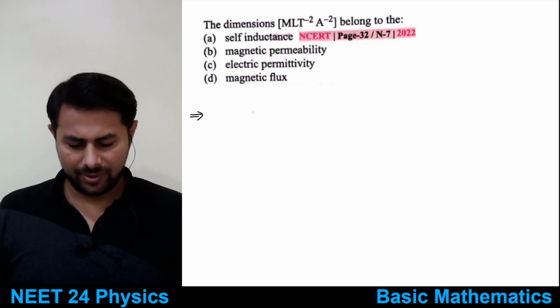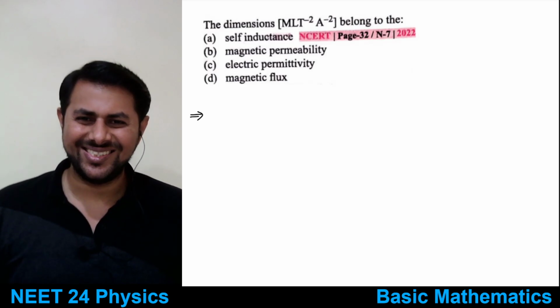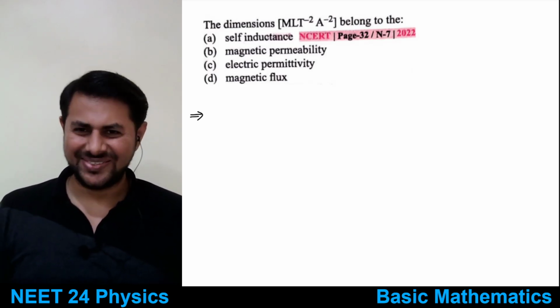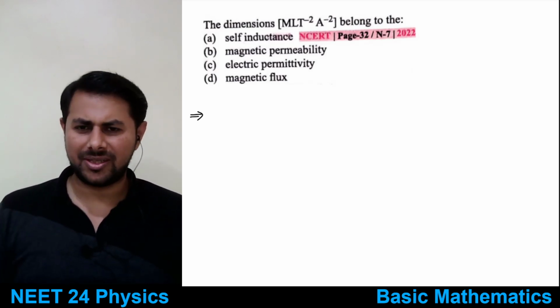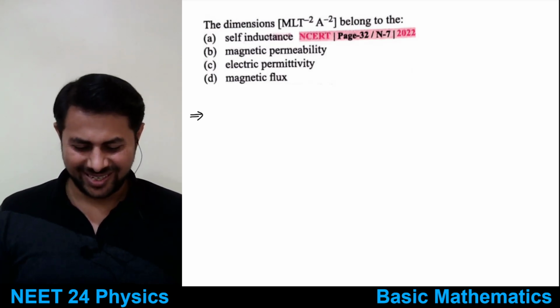It's option B. Okay, let's check. So you know all of the dimensions? I don't remember. Okay, anyways, no problem. If you can remember dimensions of all quantities, very good for you. Then these kind of questions won't take any time for you, right?